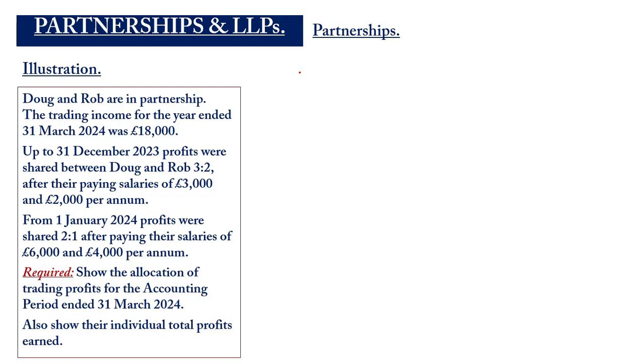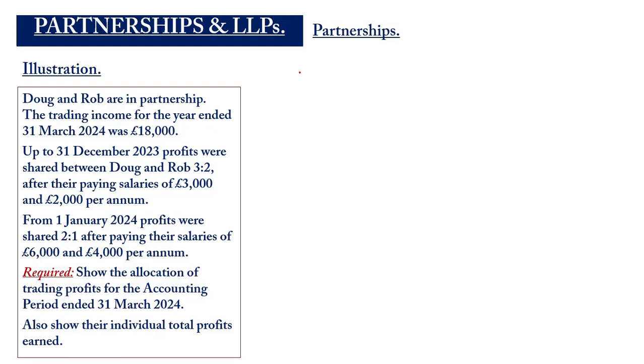From 1st January 2024, profits were shared 2:1 after paying their salaries of 6,000 pounds and 4,000 pounds per annum. So you're supposed to show how the allocation of trading profits for the accounting period ended 31st March 2024, and also show the partner's individual total profits that has been earned.